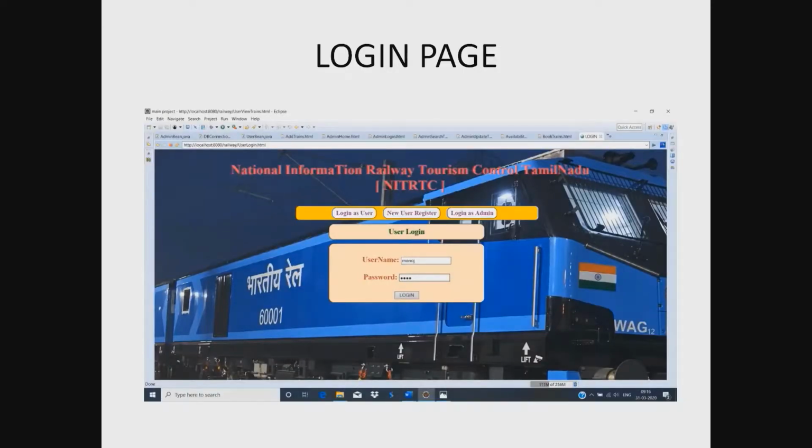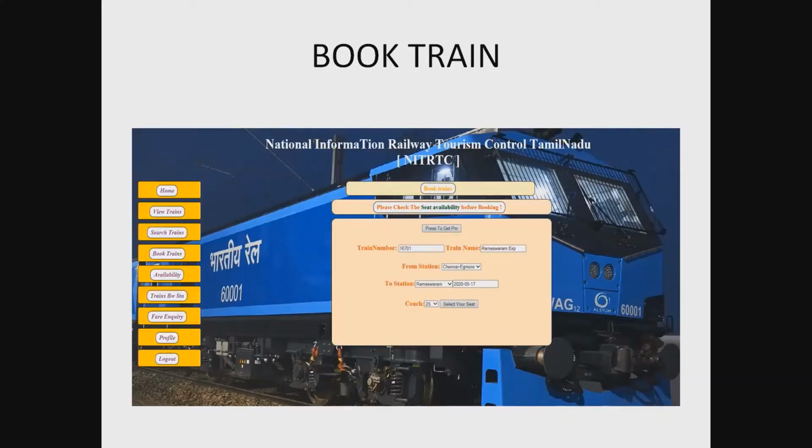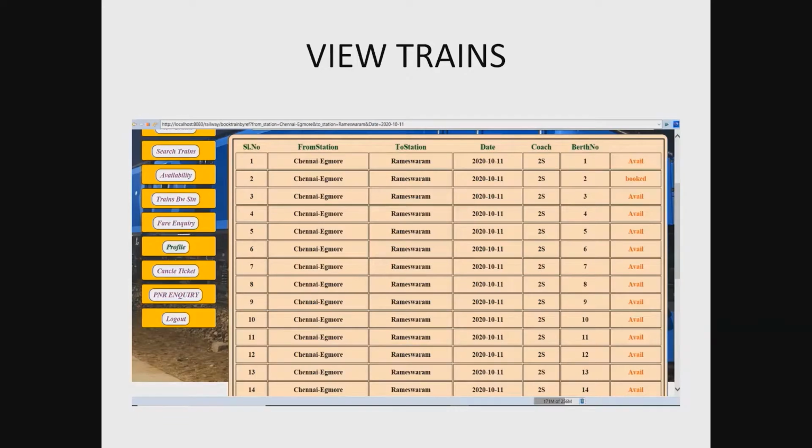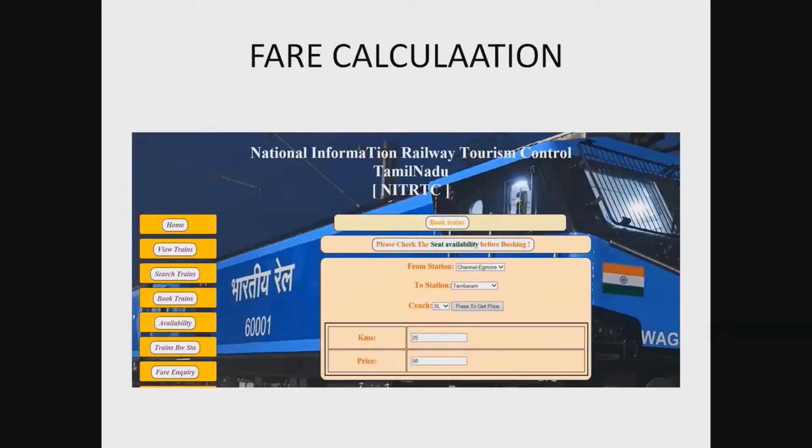This is the login page. The user first creates a username and password to log in, and then goes to book train. They just enter the train number, all the information is shown automatically, and the passengers can select their coach, book it, and press the button to get the PNR. The passengers can view the available trains and which seat numbers are available, so they can book the ticket and choose that seat number. The booked tickets are also shown.